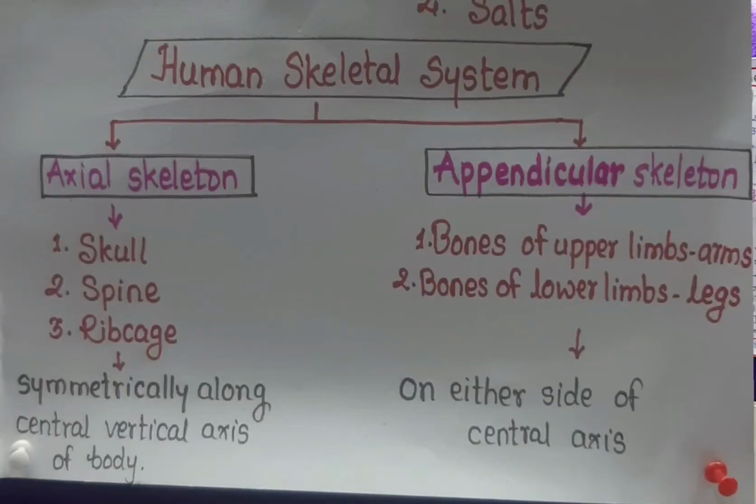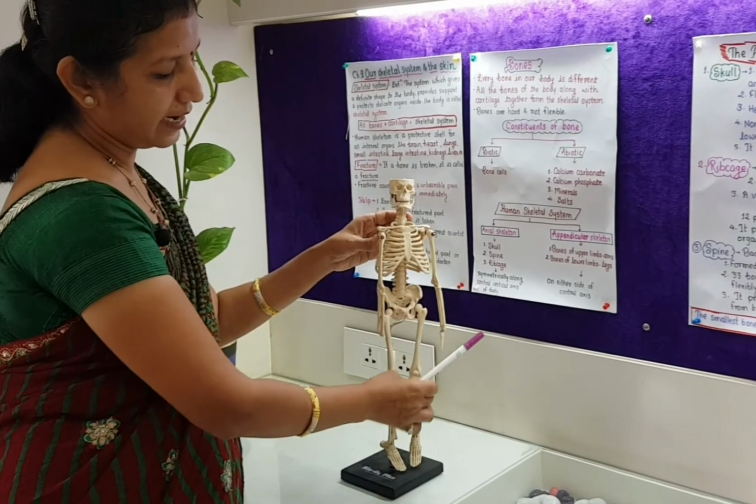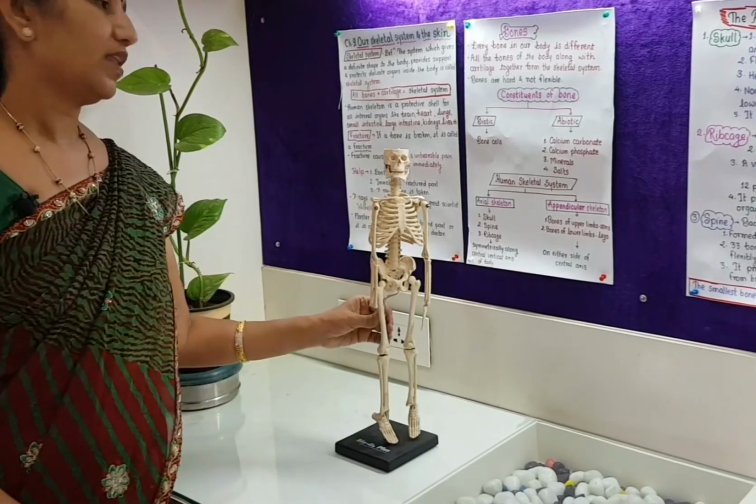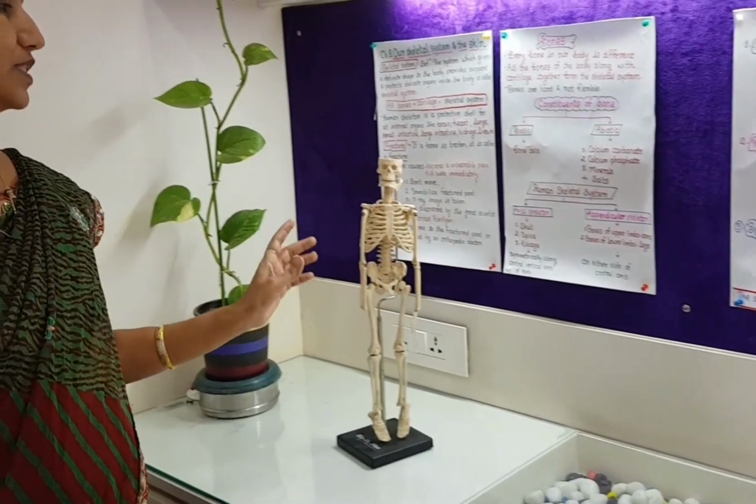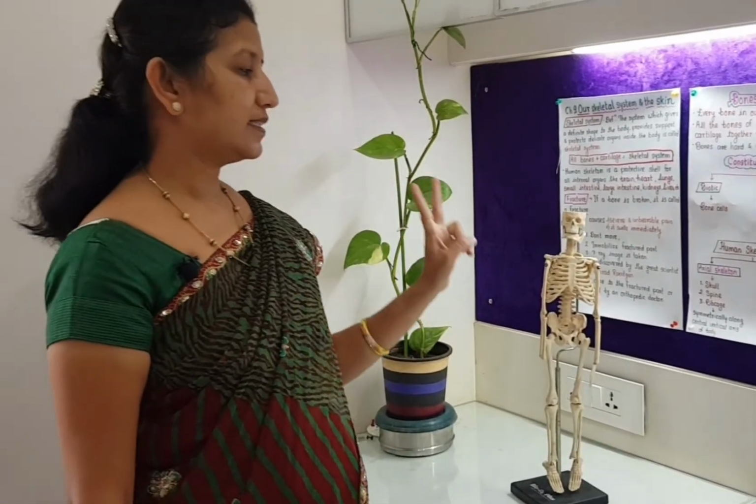Now this is situated on either side of the central axis. The appendicular system contains these upper limbs and lower limbs. In this way, we have seen two parts, axial skeleton and appendicular skeleton.